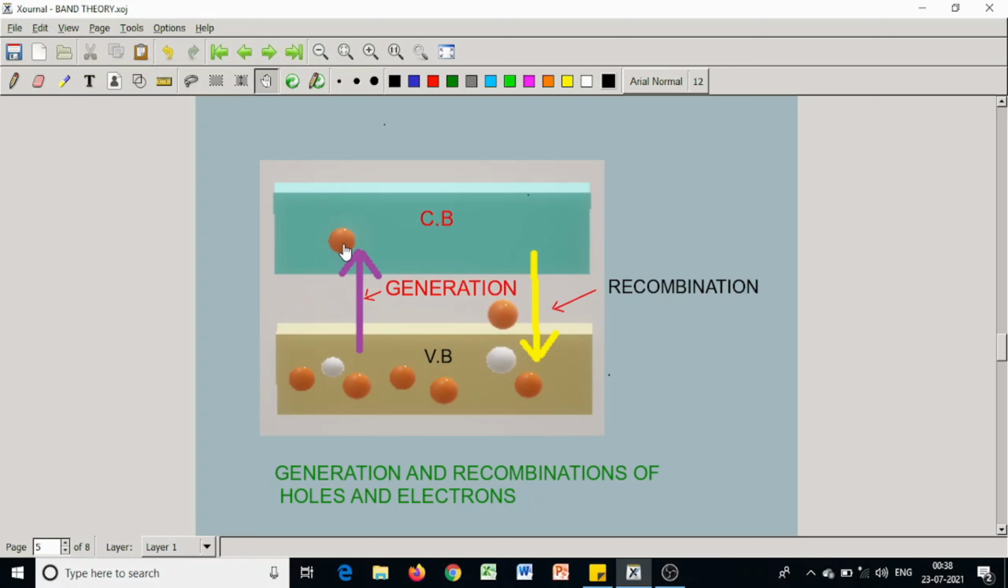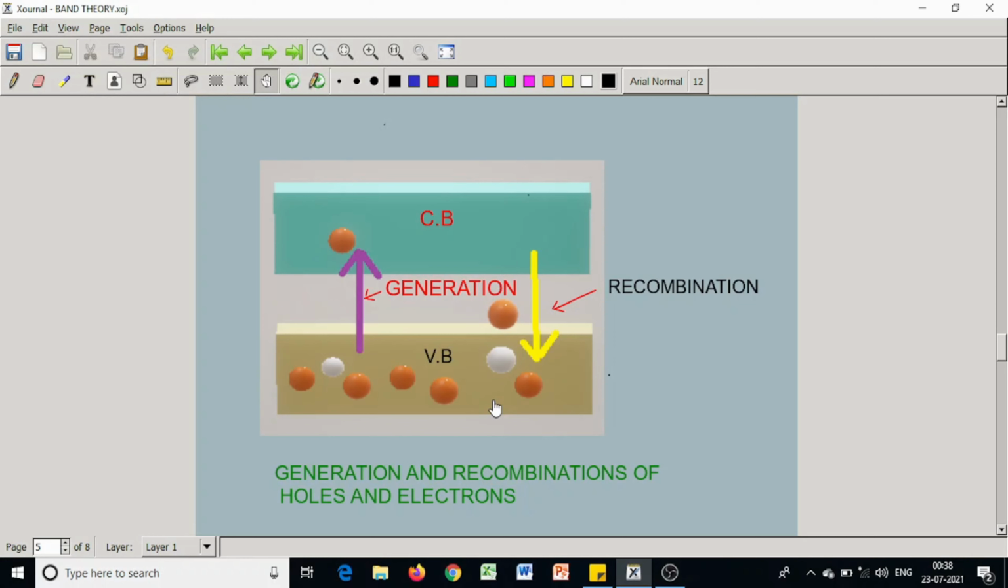There is a process opposite to this generation, known as recombination. In this process, an electron in the conduction band jumps to the valence band and combines with the hole there. Thus, in this process, an electron-hole pair is lost, in the sense that it will no longer be available for the conduction of electricity.